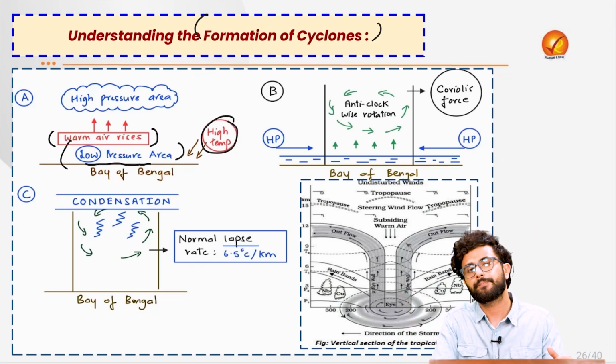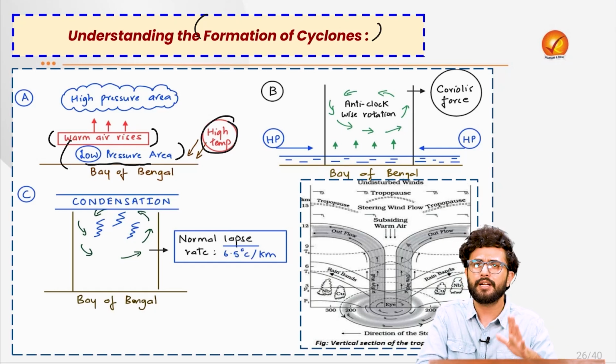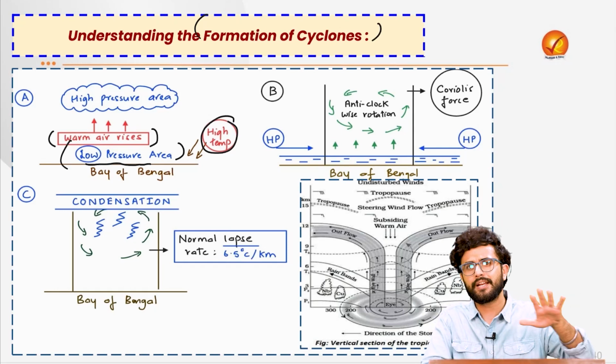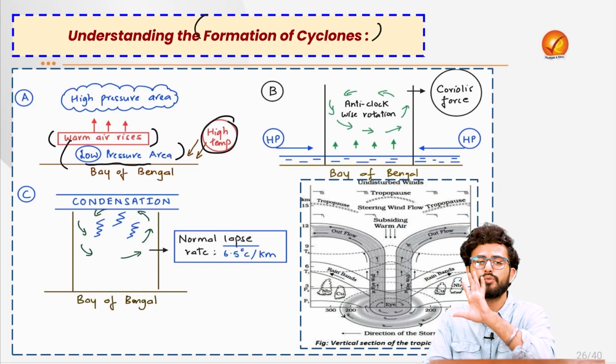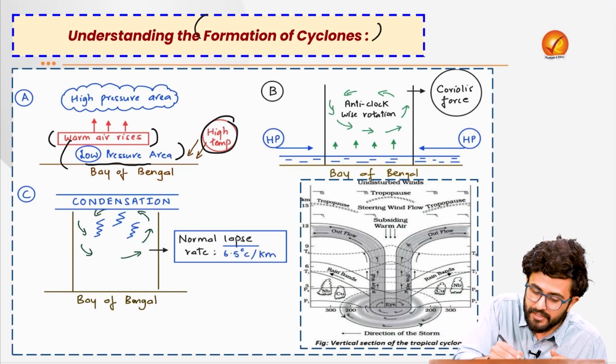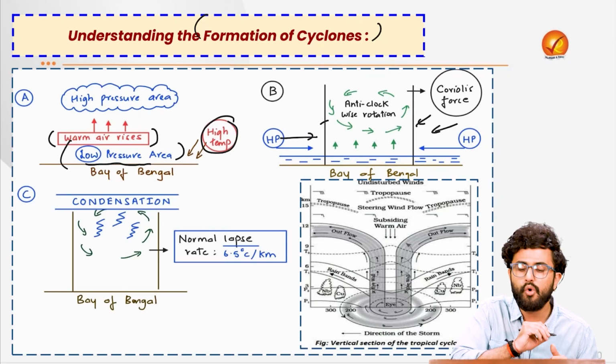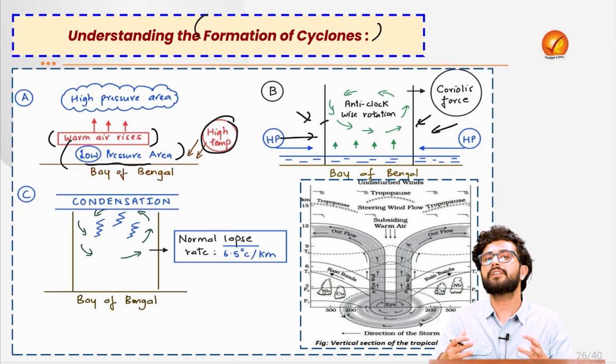A low pressure area. And if we follow the simple law of the pressure gradient force, it basically tells us that air anywhere from the high pressure area moves to the low pressure area, as simple as that. The idea is that when this air is coming from all directions to fill this low pressure area, they will start colliding with each other.